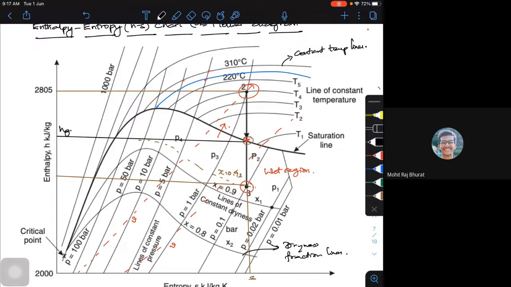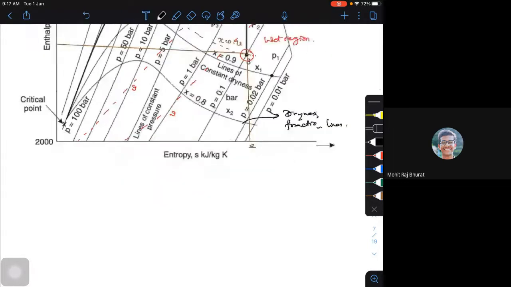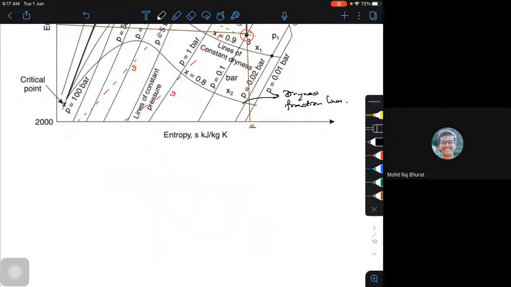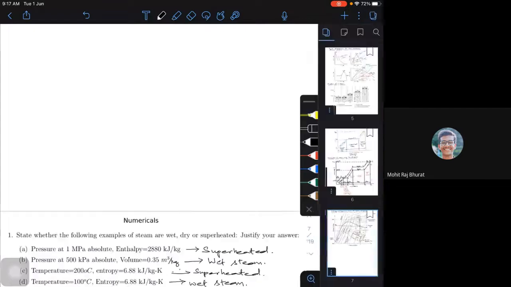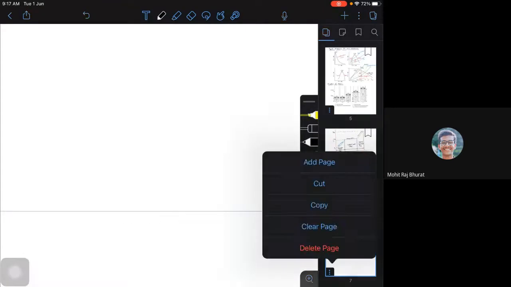The first thing is the sensible heat. Important definitions. So definitions of certain important terms.